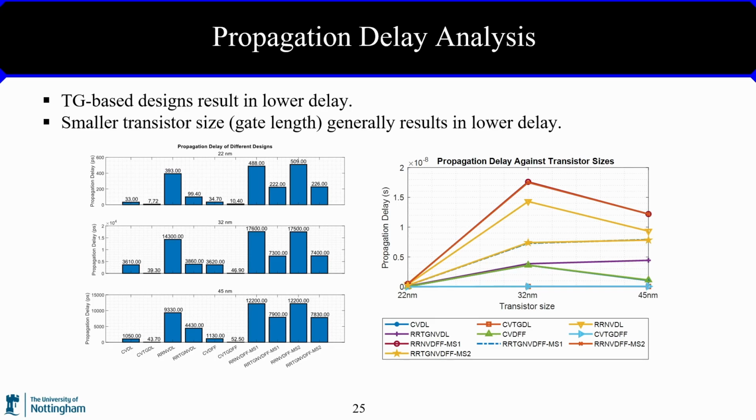Based on the result, two observations are made. Number one, designs using transmission gate generally have lower delay compared to designs using pass transistor. This is because transmission gate effectively reduces the voltage loss during passing of logic level. And number two, in general, the delay is lower in designs using smaller transistor length, presumably due to the shorter gate length.